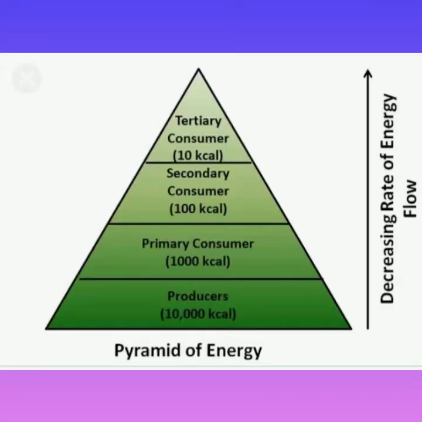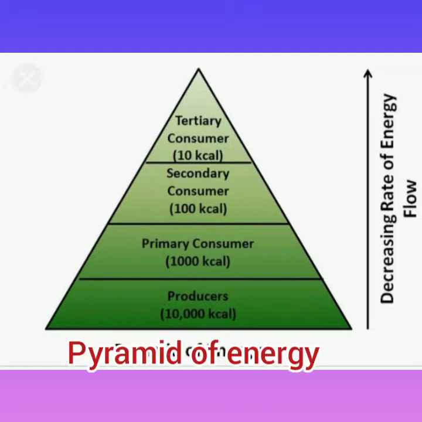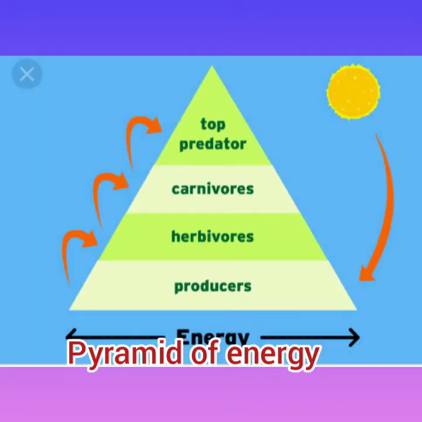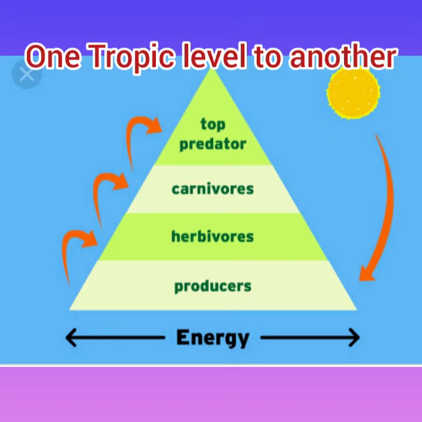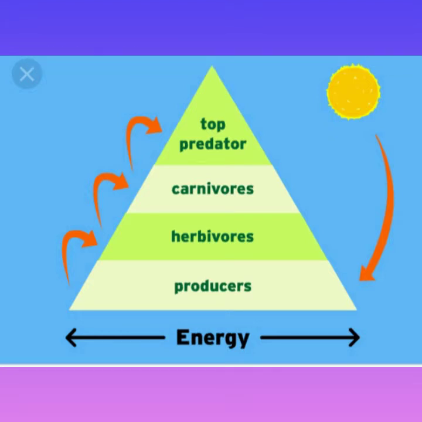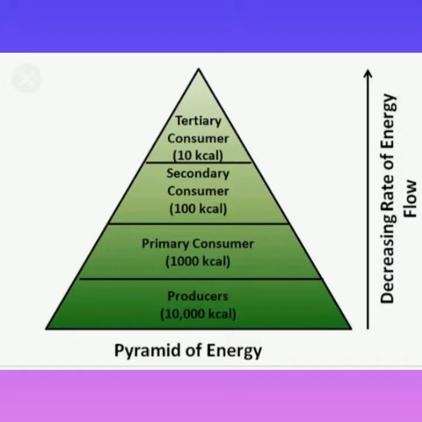Next is the pyramid of energy. It represents the rate at which energy is transferred from one trophic level to the next trophic level. This is the representation of how energy is transferred from one trophic level to another. And children, the structure of this pyramid is always upright. So the energy gradually decreases from the producer to the various consumers. And there is a reason why the rate of energy flow decreases.